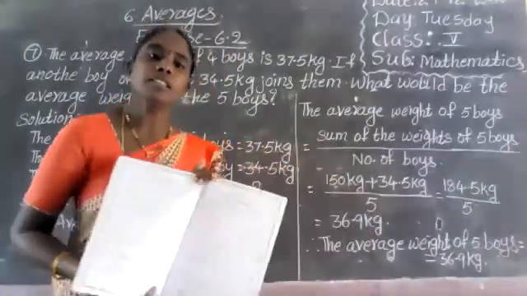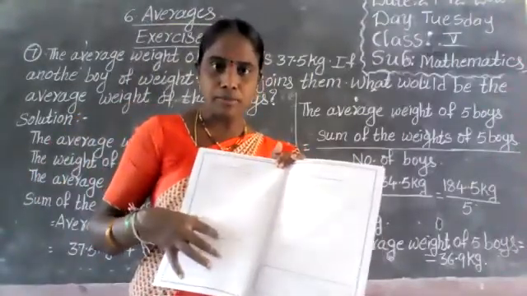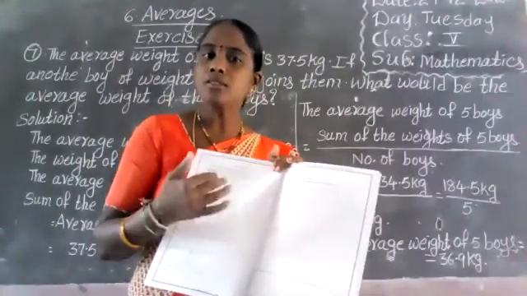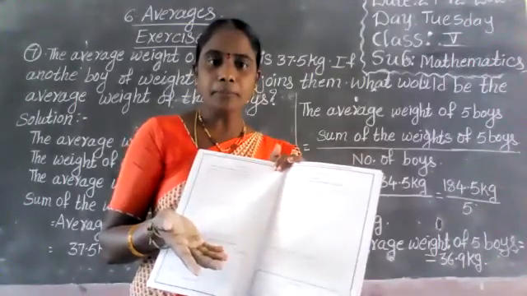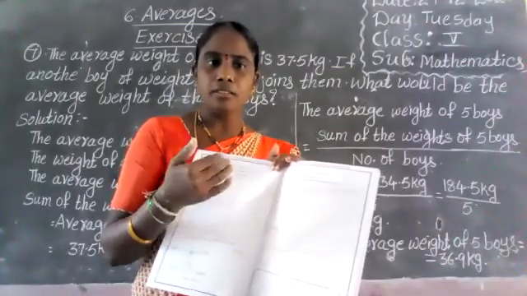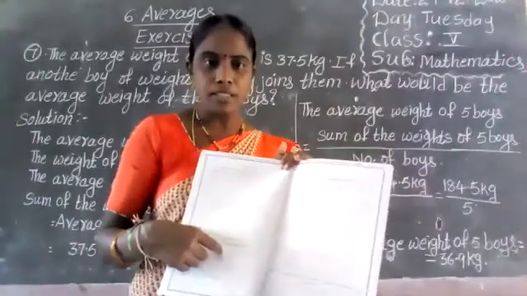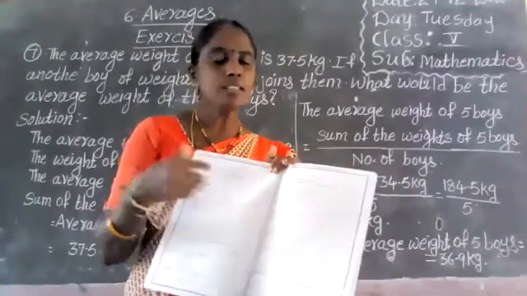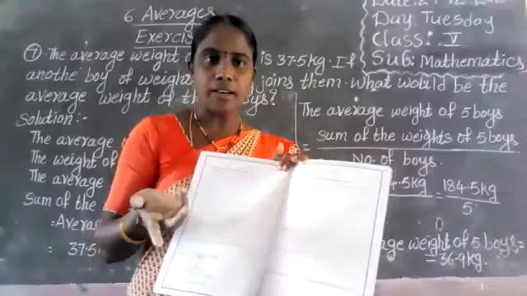You have to write just before numbers. Predecessor means before numbers. Next, how can we get before numbers? Just subtract 1 from the given number. Then we will get the predecessor number. If you add 1 to the given number, then we will get the successor number. Okay. Next, first bit is expanded form.